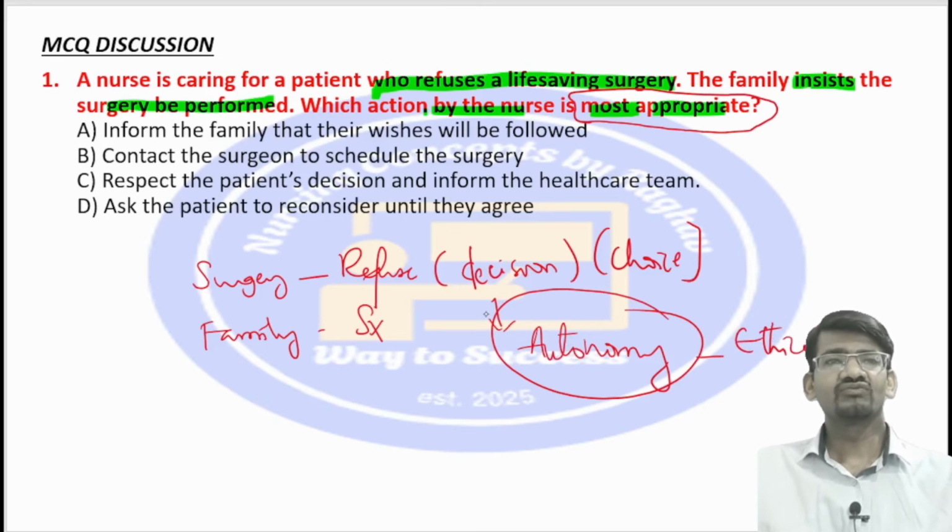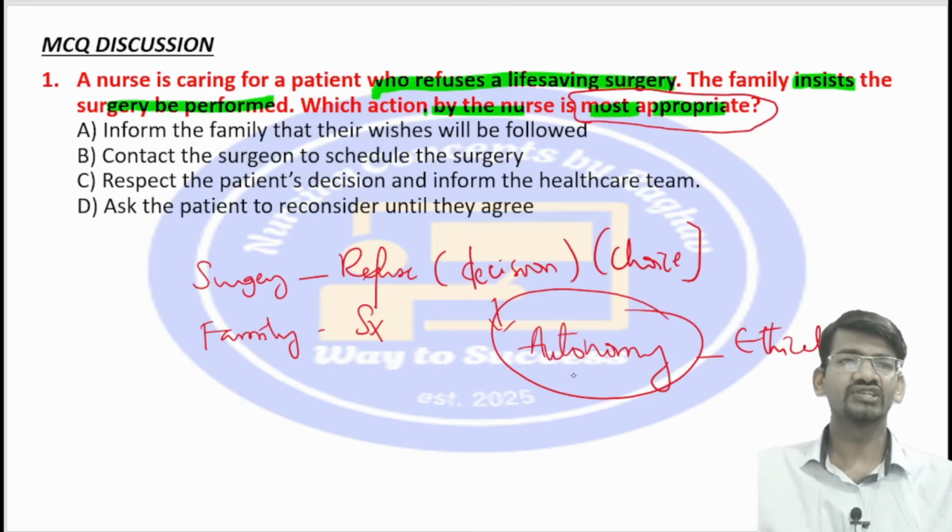So what is the role of the nurse in following this ethical principle of autonomy? We should always respect the patient decision, whether it is right or wrong. See here, we should inform the family that their wishes will be followed. So of course this looks to be right, because we have to follow the patient's decision. Okay, patient का जो विश है वो follow करना है. So then second option देखो, contact a surgeon to schedule a surgery.